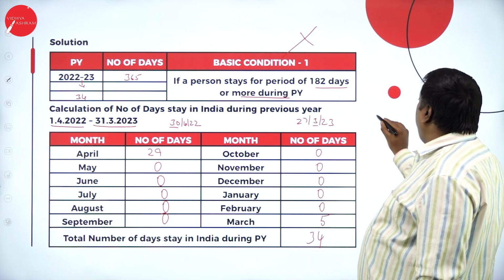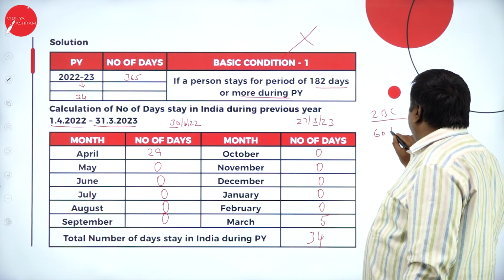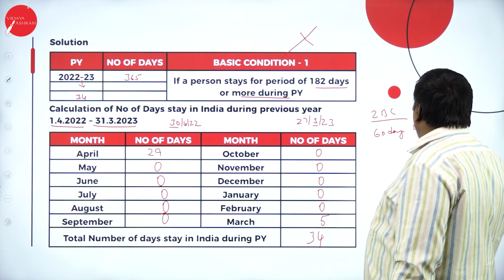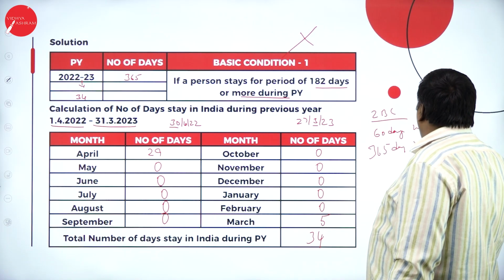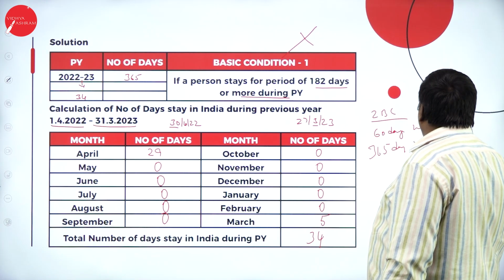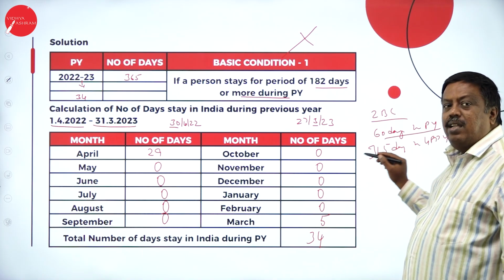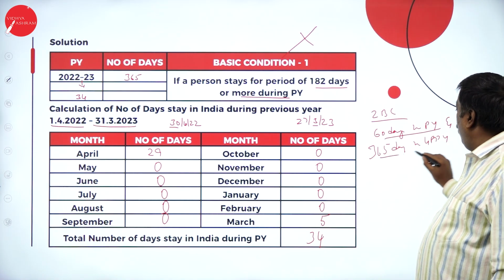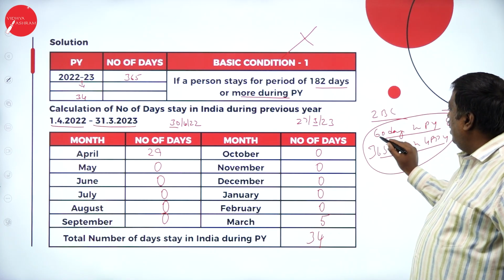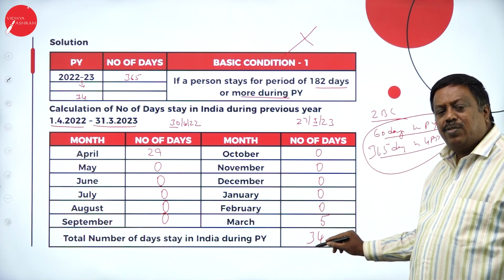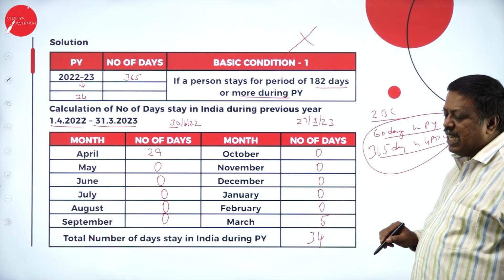What is my second basic condition? Second basic condition, 60 days in previous year, 365 days in 4 preceding previous years. Means 60 days during previous year and 365 days in 4. This is a total one condition what we have here. 60 days. So here it is only 34 days. I couldn't satisfy even my second basic condition.